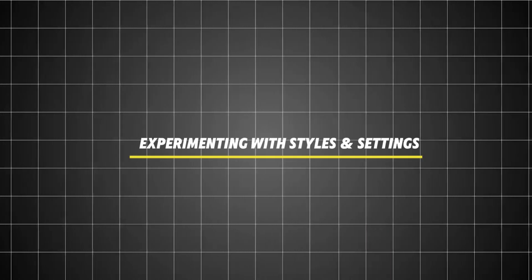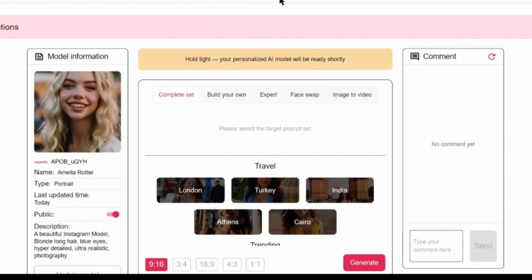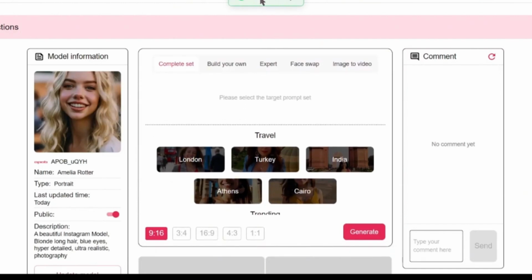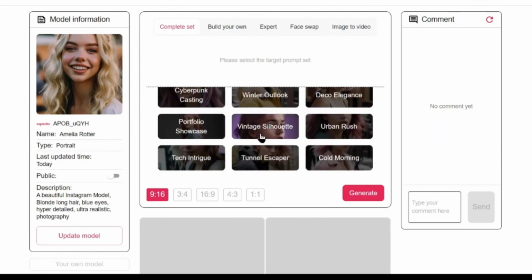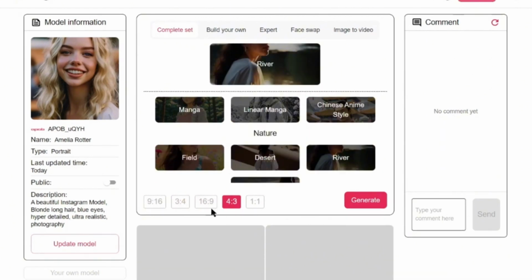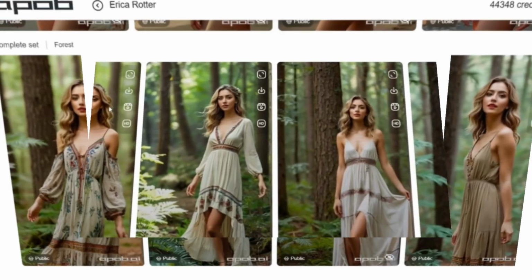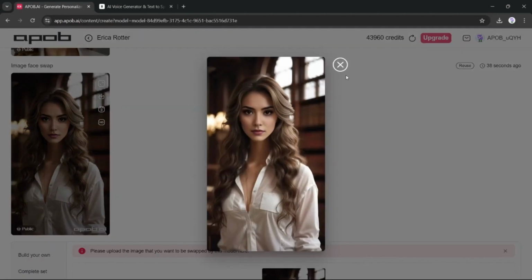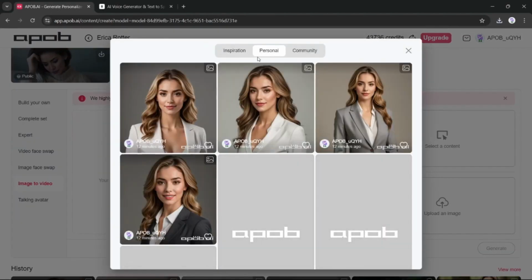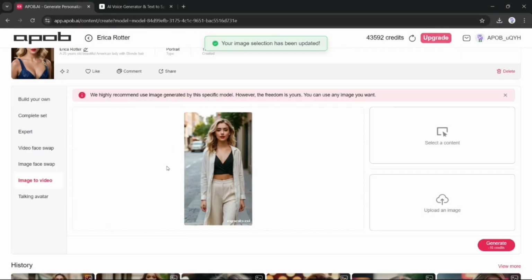Experimenting with styles and settings. With the customization options, you can place your AI influencer in a variety of scenarios to match the type of content you're aiming for. For example, you can create photos of them traveling to popular destinations, attending events, or even in everyday situations, like working out or enjoying a coffee. Each of these styles helps make the influencer feel relatable and versatile.